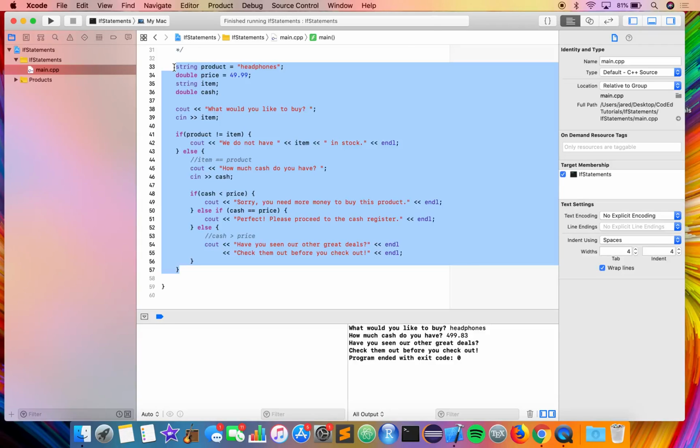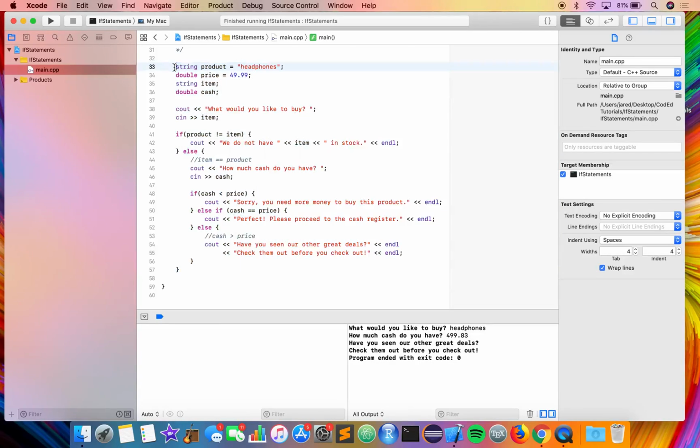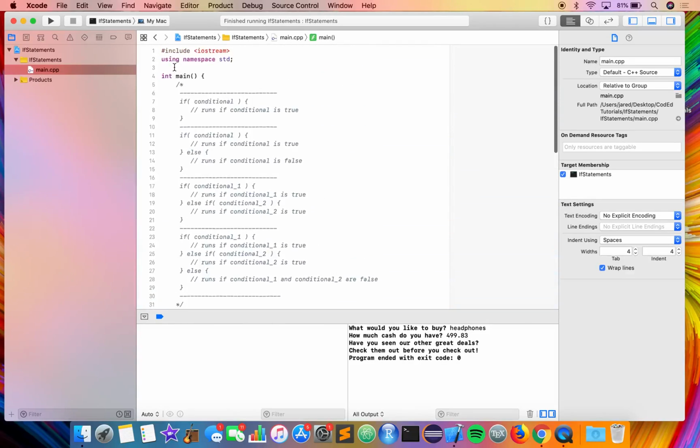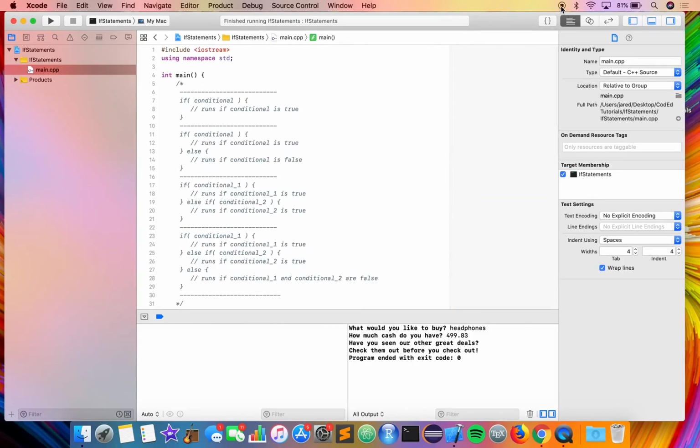And as you can see, there are tons of applications for this, and you will use if statements in just about every code you create. So from here on out, this is definitely a vital skill, and I'll see you next time on the next CodeEd C++ tutorial.